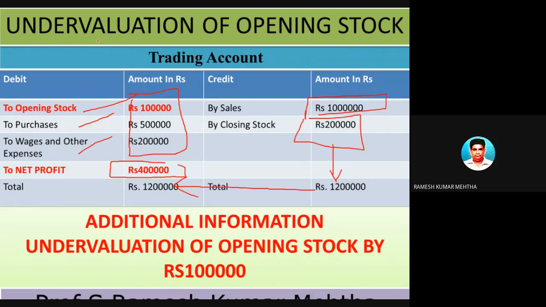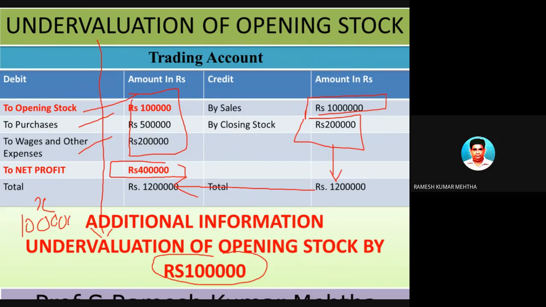Now, as the case is of undervaluation of opening stock, there is additional information related to undervaluation of opening stock to the tune of 1 lakh rupees. So undervaluation of opening stock has taken place by 1 lakh rupees. Means what? The opening stock was X amount and it has been undervalued by 1 lakh rupees.